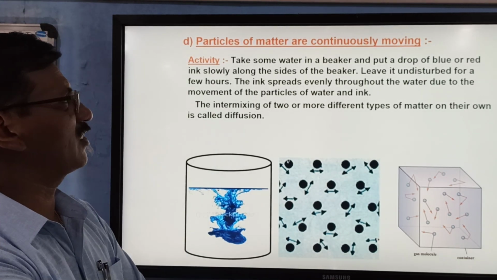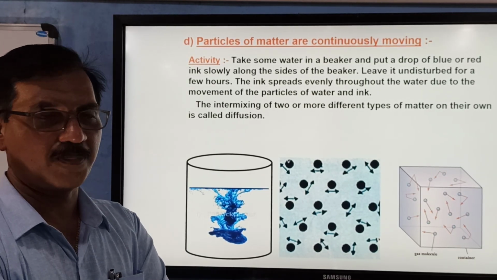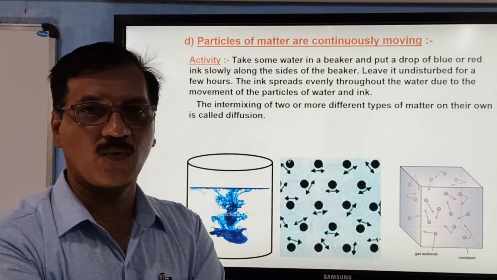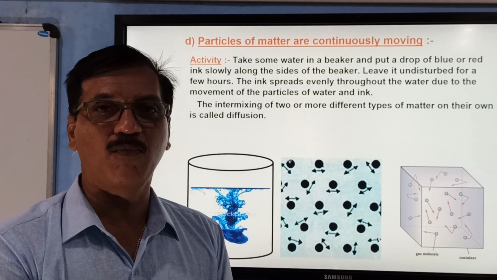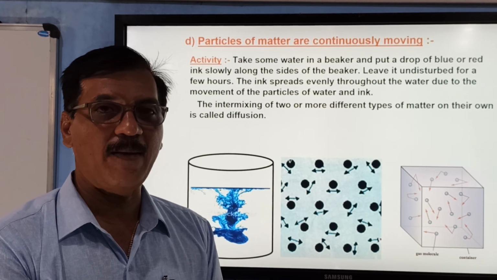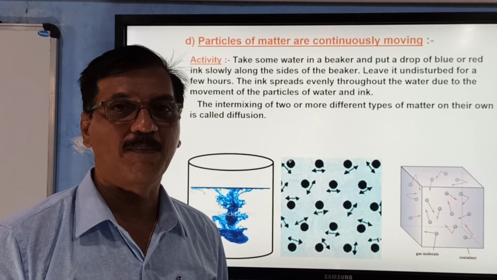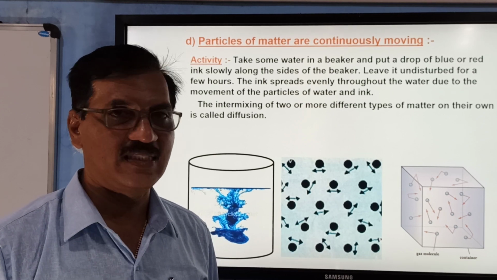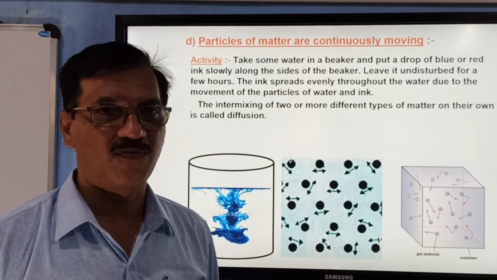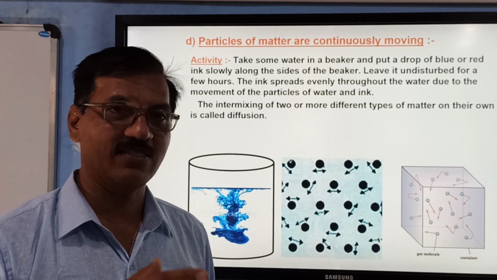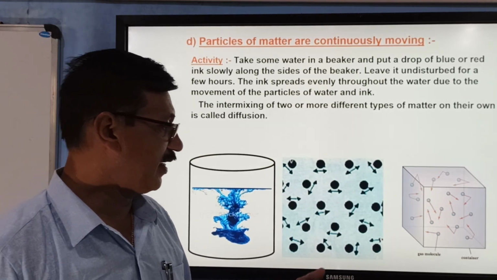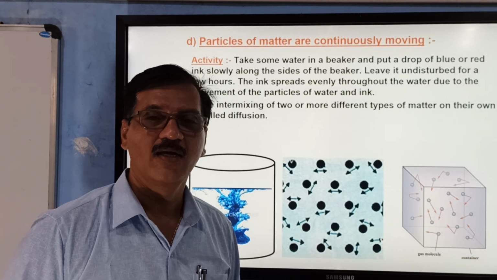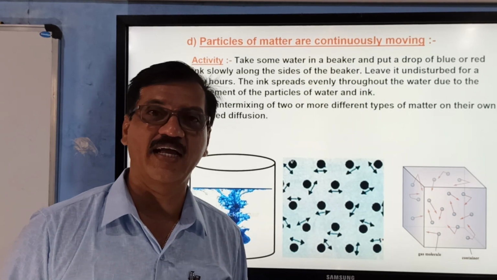Now, the particles of matter are in continuous motion. If you take liquid water, the particles are found to be moving if there is some leaf or floating material. Even though it is kept undisturbed, it is moving. The particles of a liquid have translatory motion.